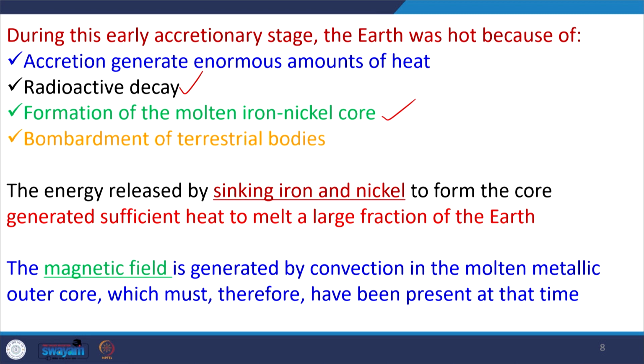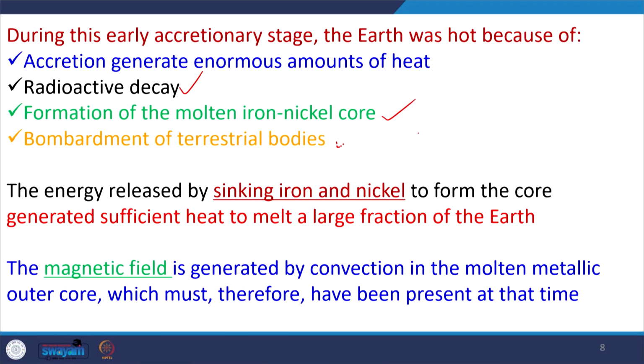So, once there is a rotation, there is intermixing, and metallic material is going inside. Due to friction they are creating some heat, along with the bombardment of the terrestrial bodies. At the initial time, there were many more bombardments compared to the present day. So, these are the reasons the earth was very hot.